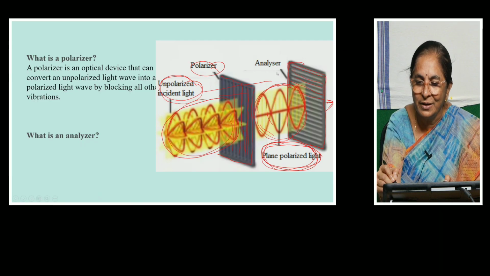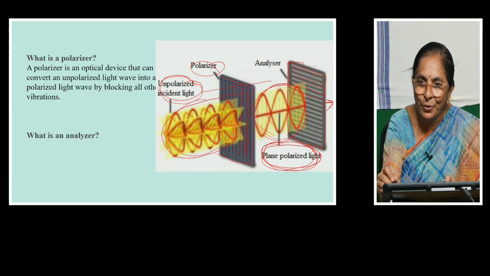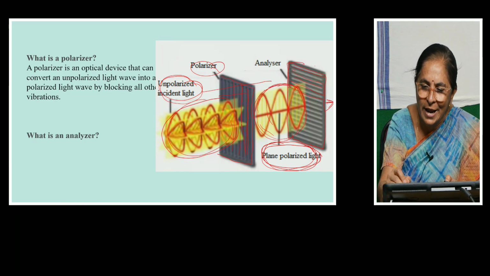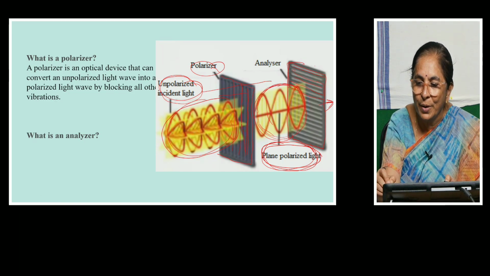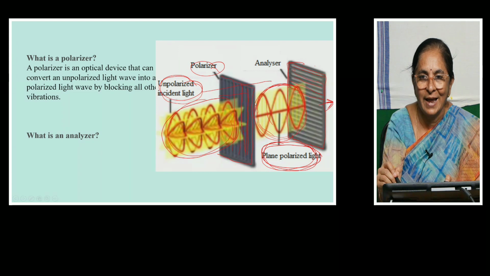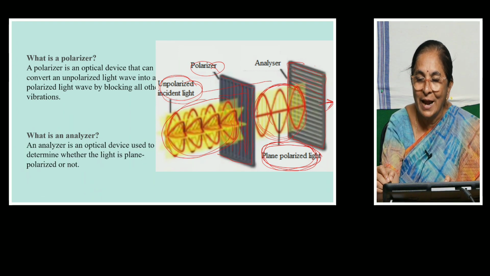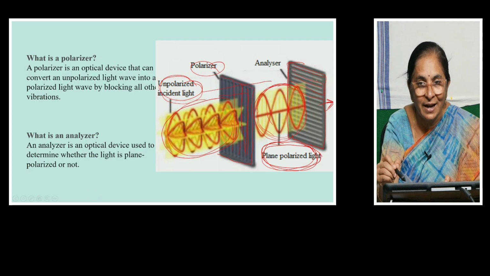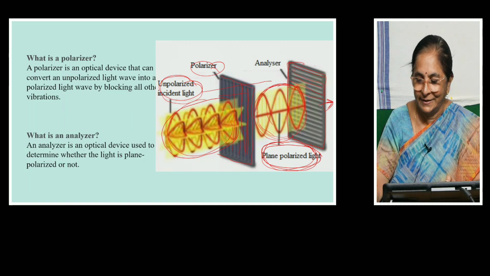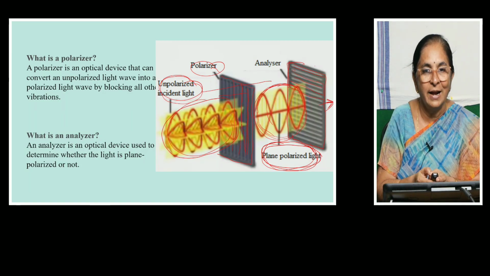But from the figure, we find that the second polarizer, which is acting as analyzer, is not allowing any of the vibrations to pass through it because its optic axis is perpendicular to the vibration of the incident light. So the second polarizer is called an analyzer because it is analyzing whether the incident light on it is plane polarized or unpolarized. Thus it is called an analyzer.